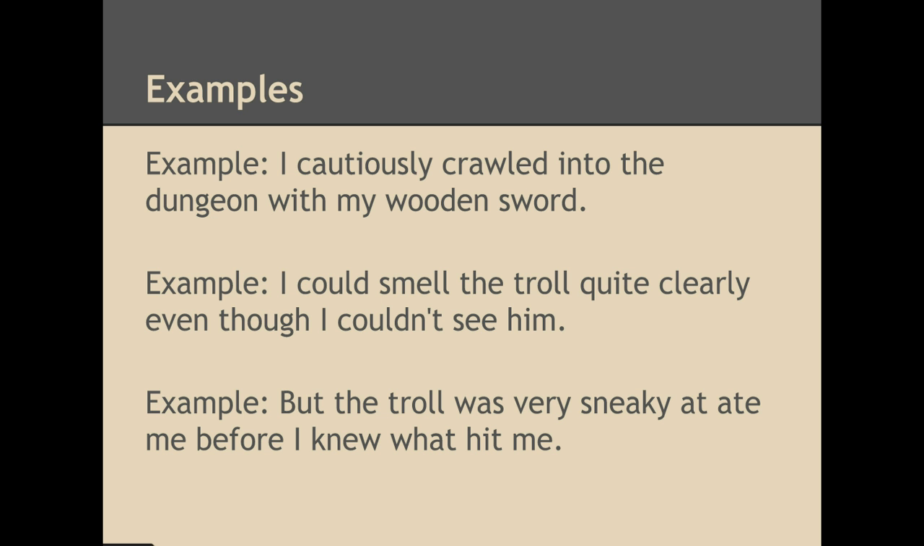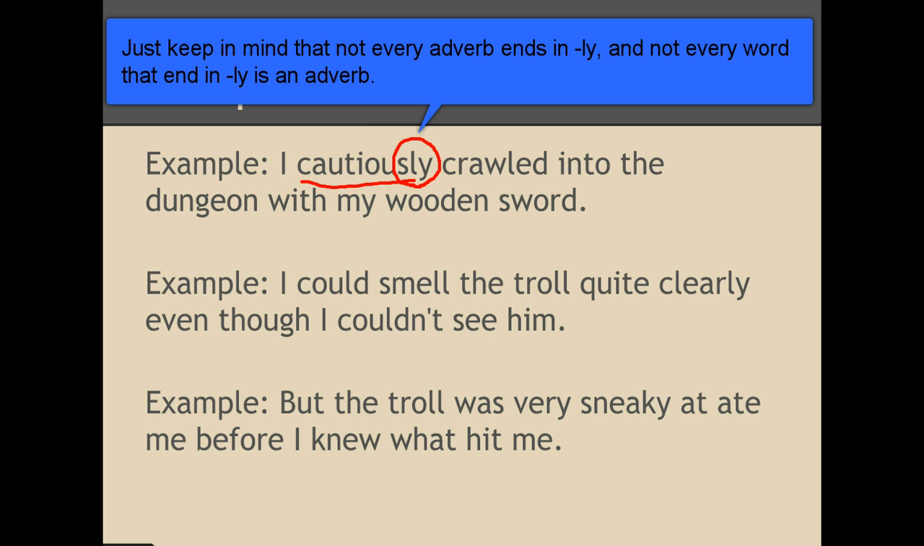The first sentence reads like this: I cautiously crawled into the dungeon with my wooden sword. Cautiously, we see here, ends in ly, so that makes it probably an adverb. It describes the word crawled. Crawled is a verb, and we know that the only thing that can describe a verb is an adverb.